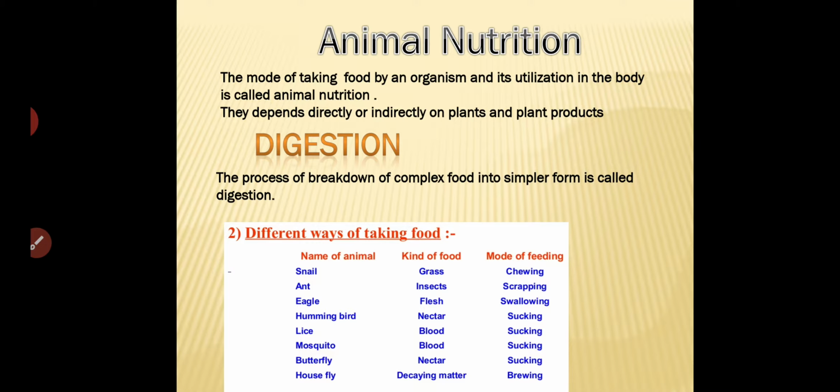We can see here many animals are there. They eat their food in different ways and they digest their food in different ways. Suppose a snail, if you take, it will eat grass, and an insect will chew. So like this, many animals can take their food and utilize it for their body.